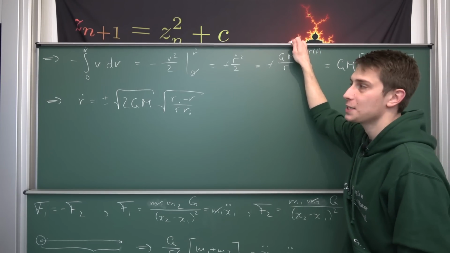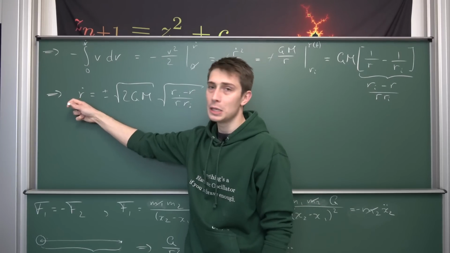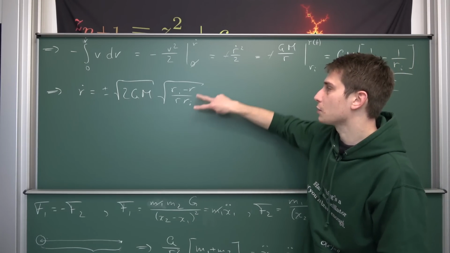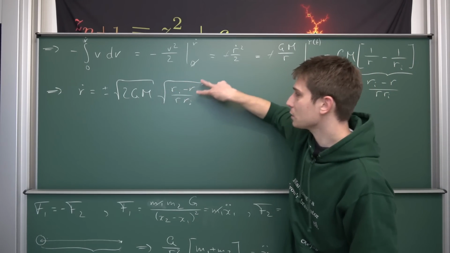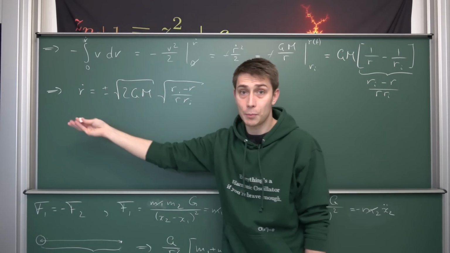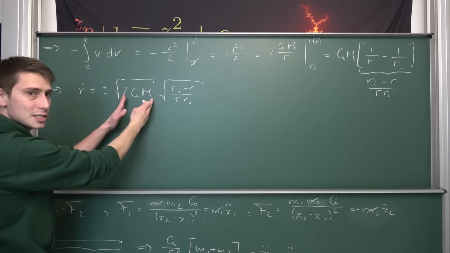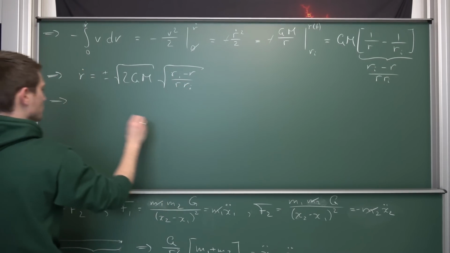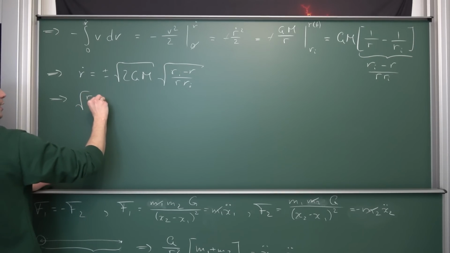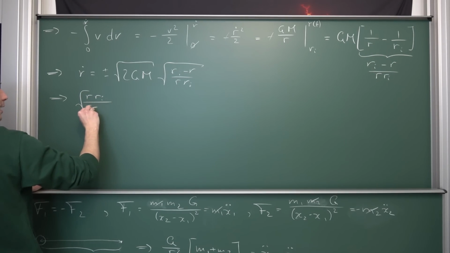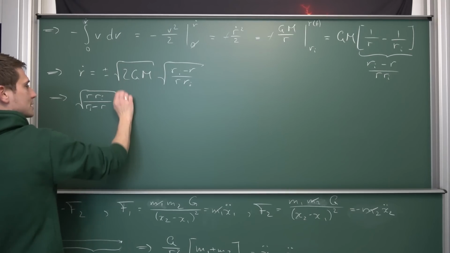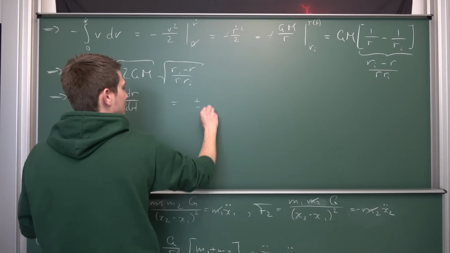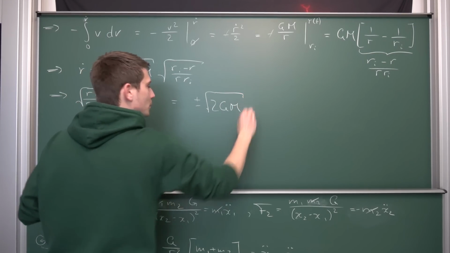Now we want to solve this differential equation, because we are still not at the time, or just the radius in general. What we're going to do is divide both sides by this third part right here, to separate the differential equation into a constant part and a part with respect to r. If we take the reciprocal on both sides, we get the square root of ri divided by ri minus r times dr, equal to dt, and this is going to result in plus or minus the square root of 2 times g times m. That's basically it for now.